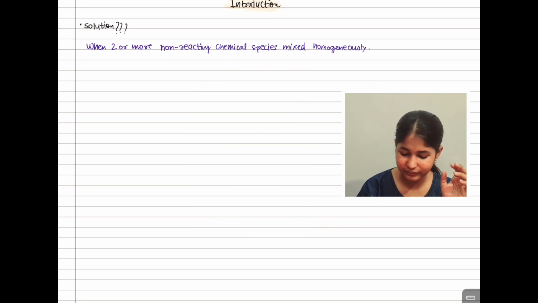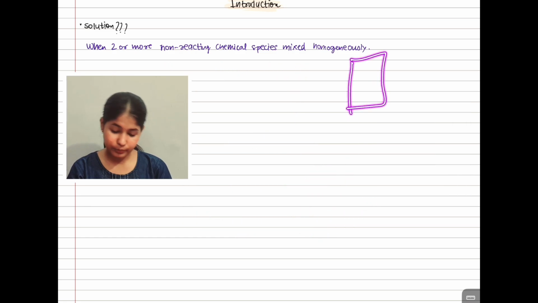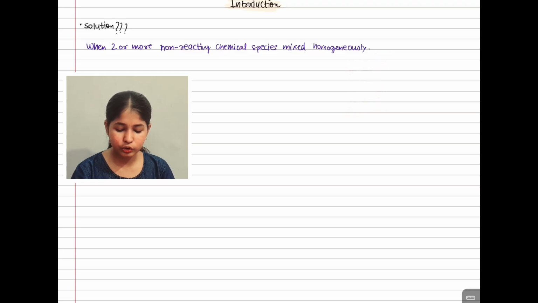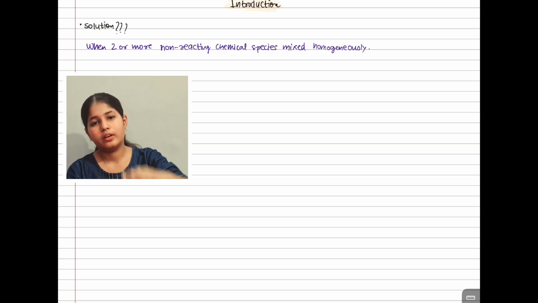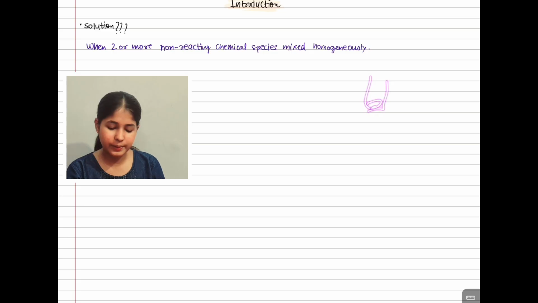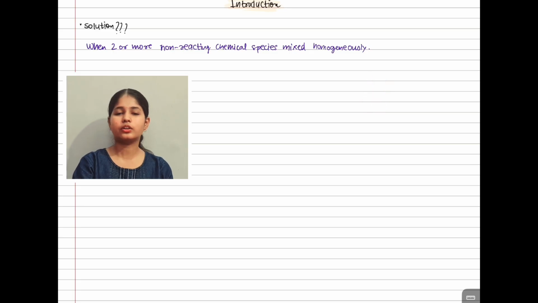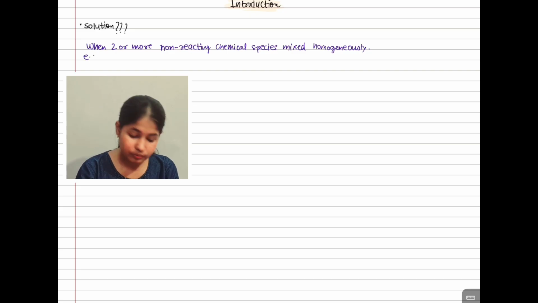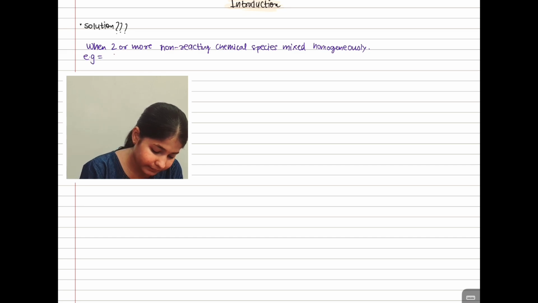Simply heterogeneous. Because even after mixing you will find that water is there and you will find small particles of sand. They have settled down at the glass surface. So simply the solution which will be formed, the resultant will not be homogeneous, and because it will not be homogeneous, the sand plus water will not form a solution.